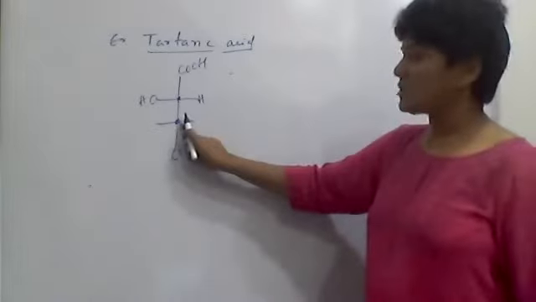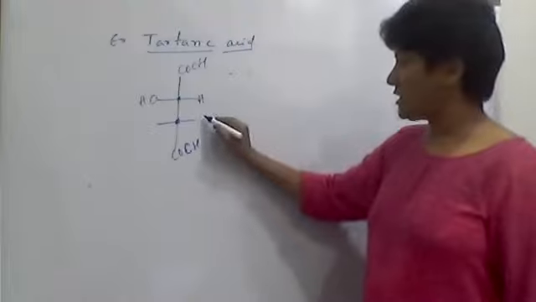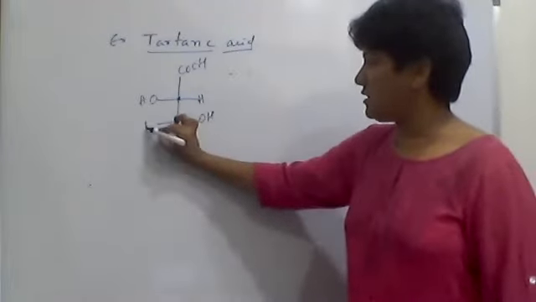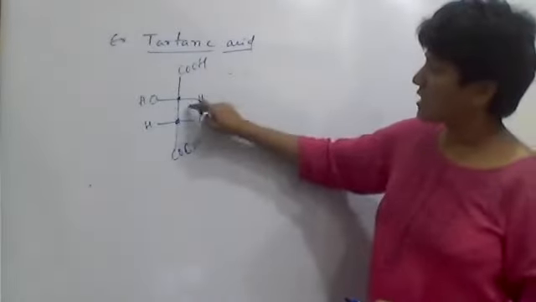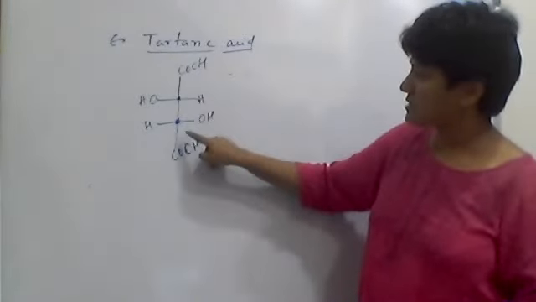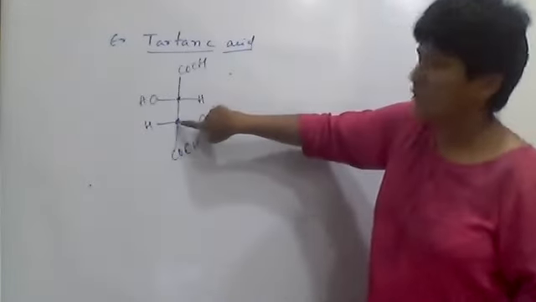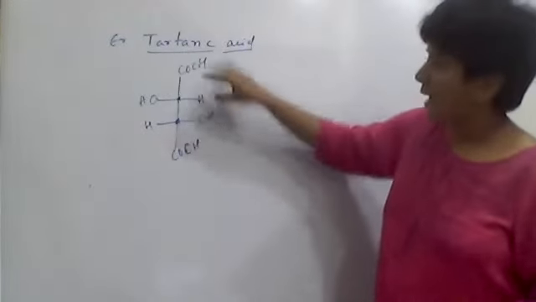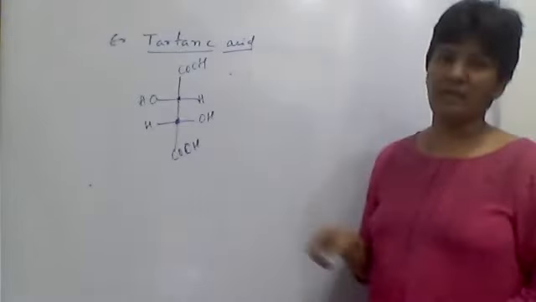Then the third carbon is also chiral. One group is COOH, then this is OH, the next is H, and the remaining is this. If you observe, whatever groups are present on the second carbon are the same on the third carbon. This group is the fourth bond to this carbon, and this part of the group is the fourth bond to the second chiral carbon.